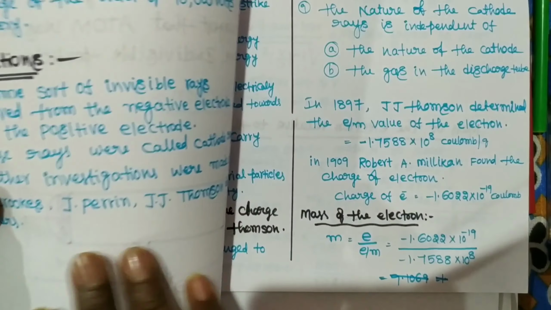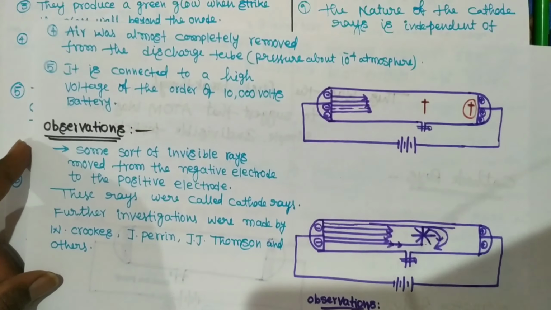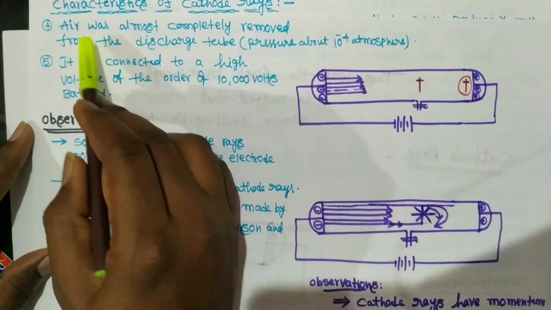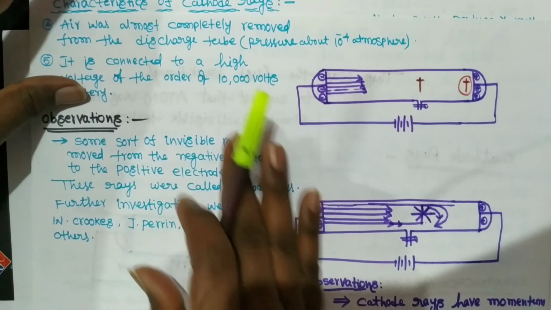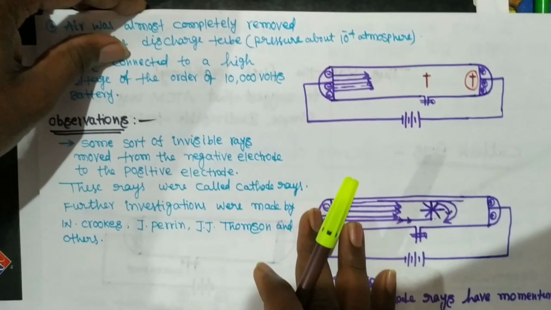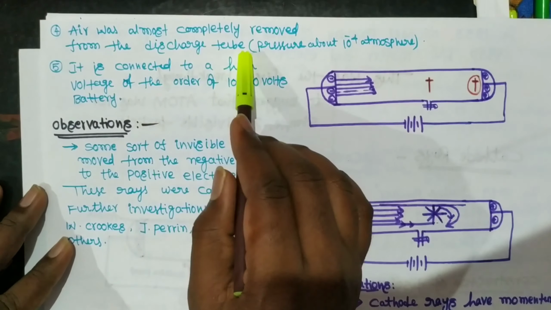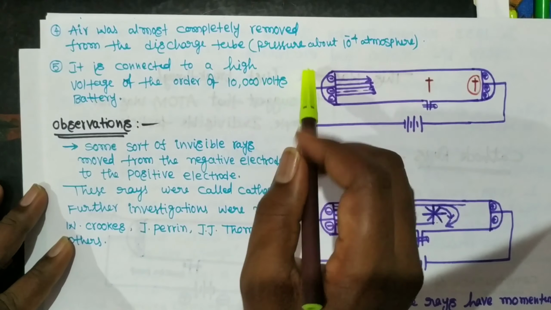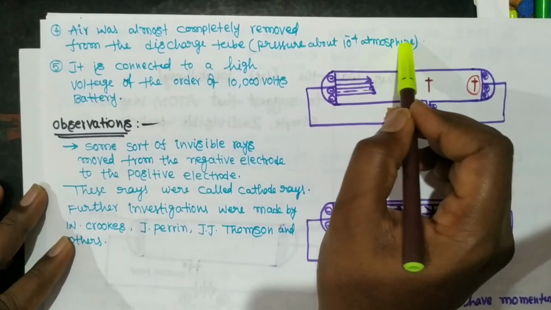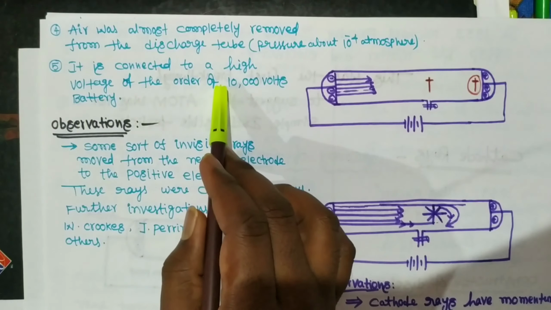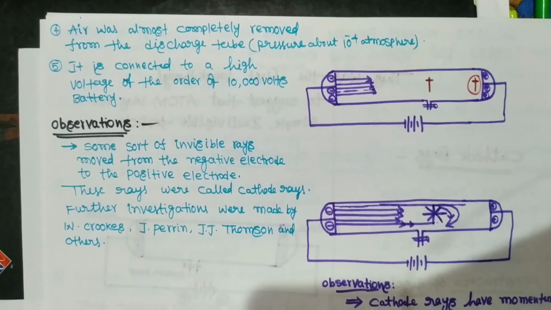Here, air was almost completely removed from the discharge tube. At that time the pressure is maintained at 10 to the power of minus 4 atmosphere. Then it is connected to a high voltage of the order of 10,000 volts from a battery. So we will use a 10,000 volt battery. So this is the construction of the discharge tube.